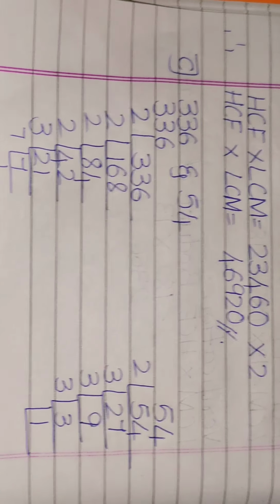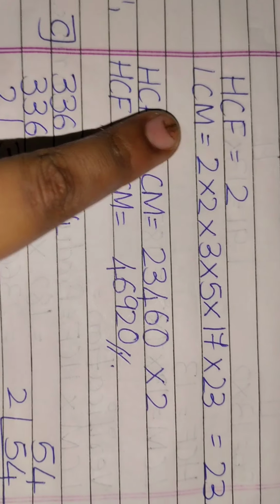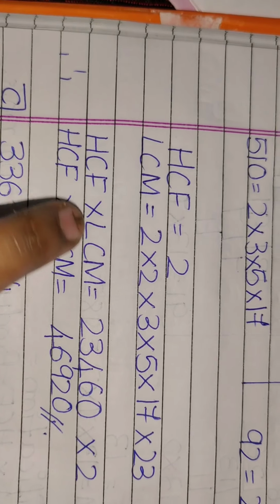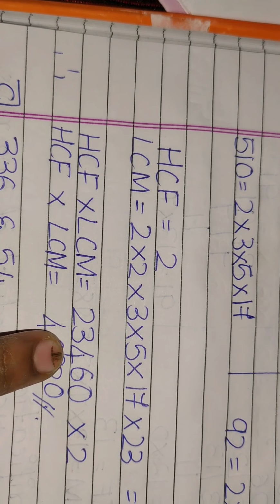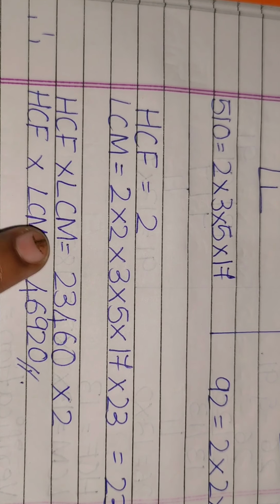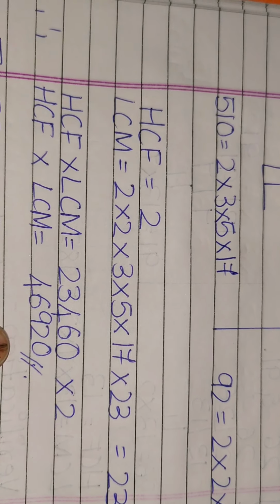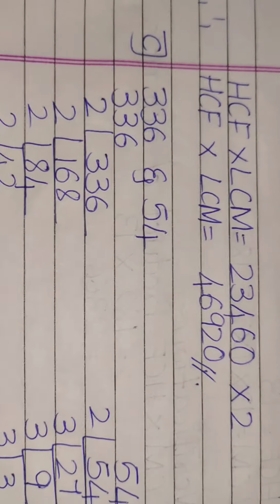Okay. So now you have to find the verification. For verification, HCF into LCM. What is our LCM value? 23,460 into our HCF value, which is 2. When you multiply this, you will get 46,920.